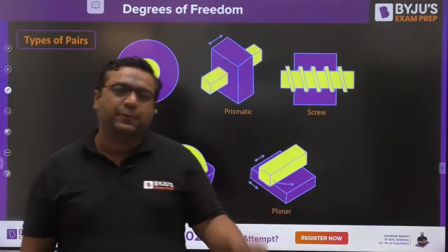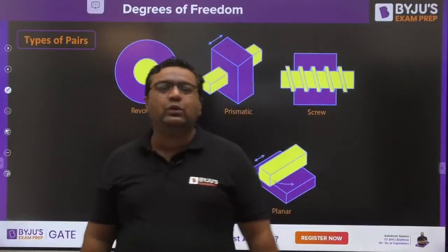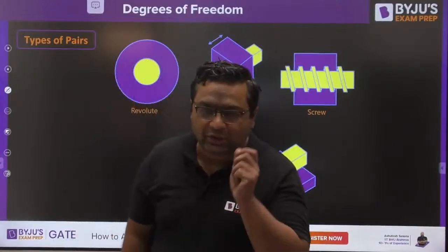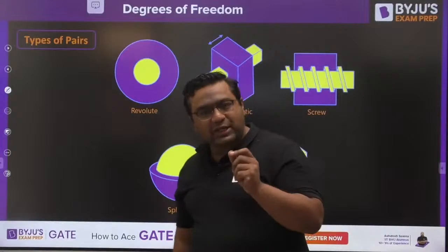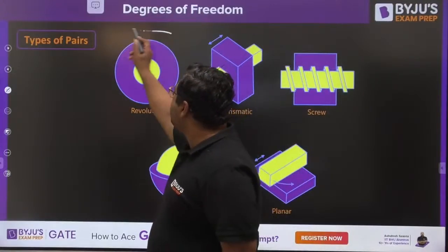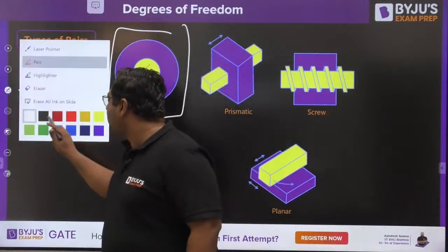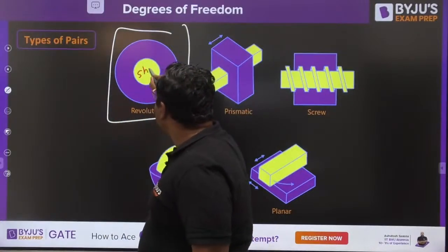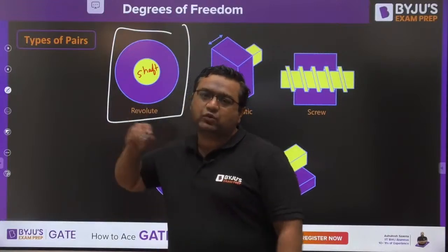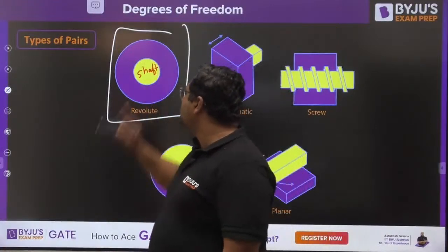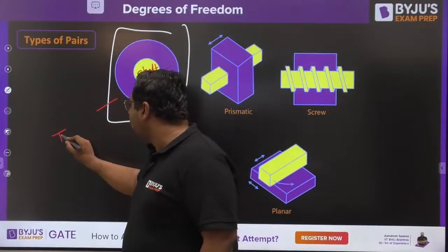So guys, the very first pair we discussed was the turning pair. I told you if relative motion between two links is pure rotation or circular motion, then it is said to be the revolute pair, rotary joint, or turning pair. This is the example of that. You can see this is a shaft inside the bearing. The relative motion between the shaft and the bearing: the shaft is going to be rotated and the bearing is going to be fixed. So the relative motion is pure rotation, so it is an example of turning pair.